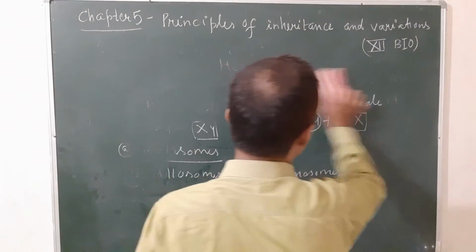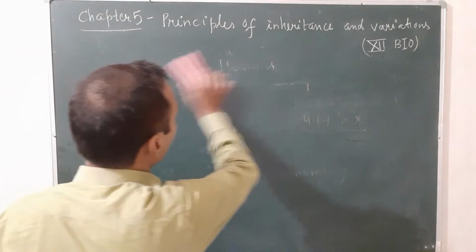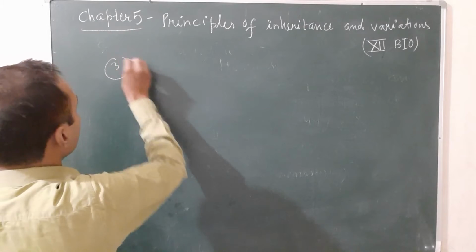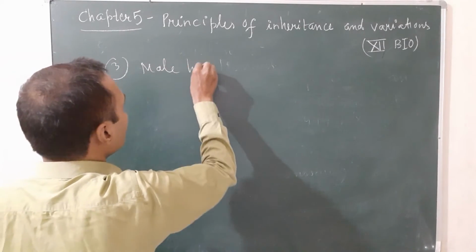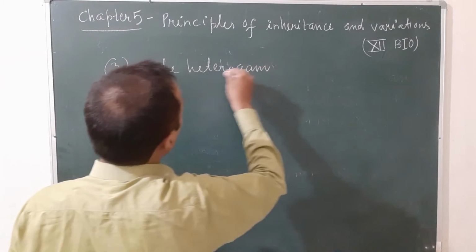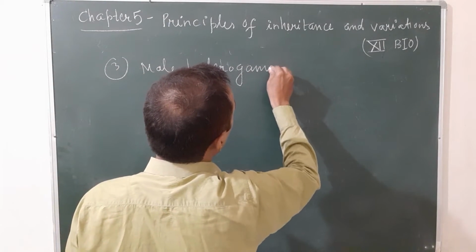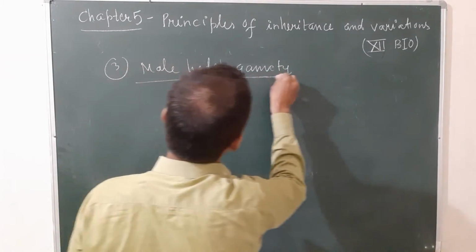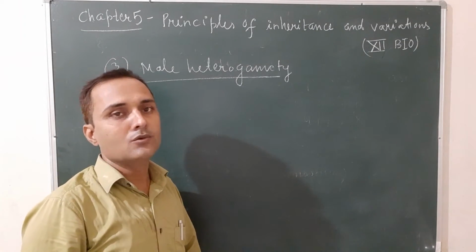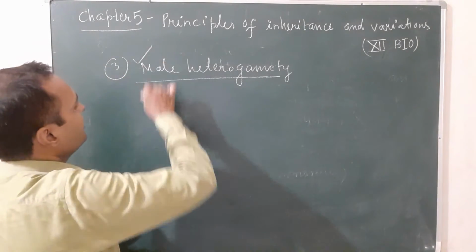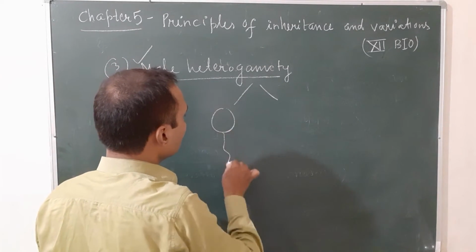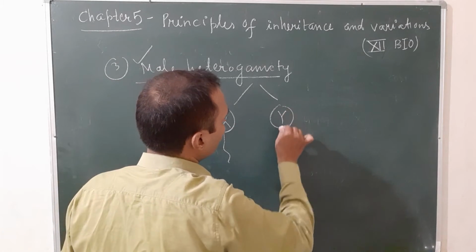Let us see the next one. What is male heterogamety and what is female heterogamety? Third, what is male heterogamety? When the male produces two types of sperms, or two types of gametes, it is known as male heterogamety. For example, a human male produces two types of sperms, having X and Y chromosomes.